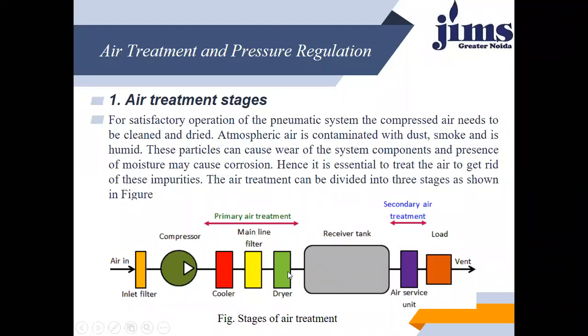Then the air, which is available without any impurities, without dust and dirt, without moisture and water content, passes on to the receiver tank. And from the receiver tank it passes on to the air service unit. The air service unit allows this air to pass on to the atmosphere. That is what we call the vent.